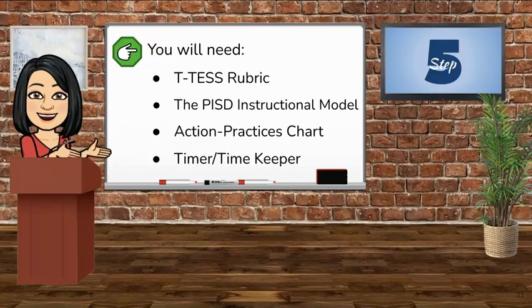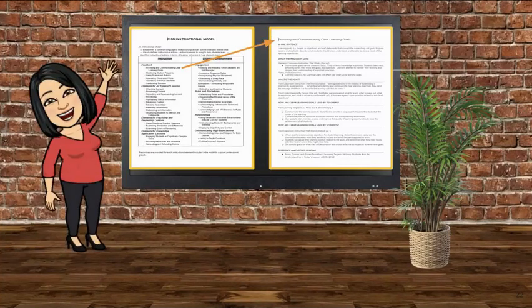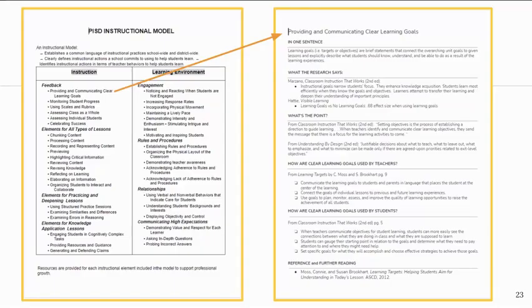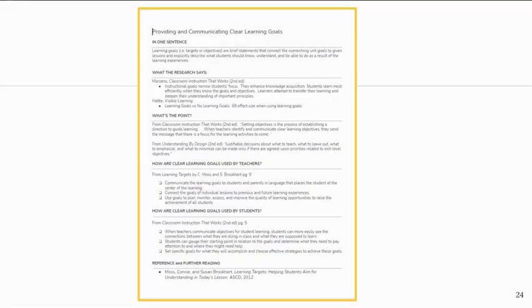Now it is time to move to step 5. You will need the T-Test rubric, the PISD instructional model, which is also in the resource folder, the action practices chart, which is on page 5 of the guide, and a timer and a timekeeper. The PISD instructional model can be found in our resource folder. The link on each instructional practice will take you to a one-pager that provides a summary of the essential information about the teaching strategy. It is a concise communication tool designed for teachers that explain how this specific strategy can be used to achieve a targeted goal with students.